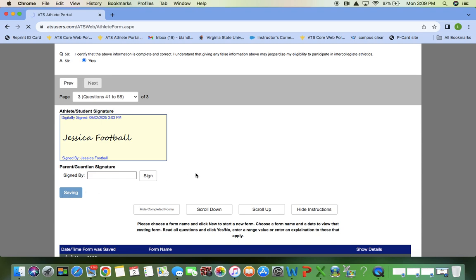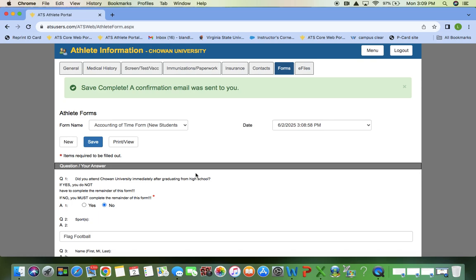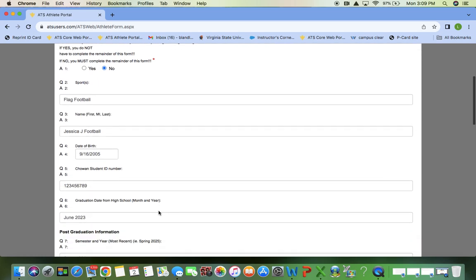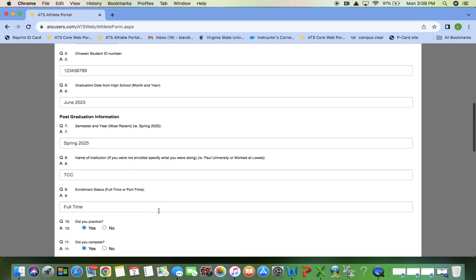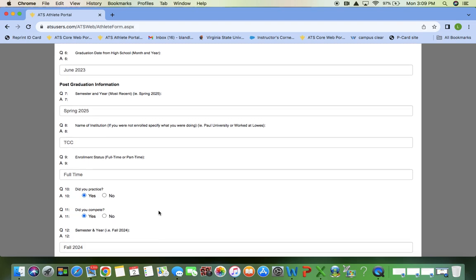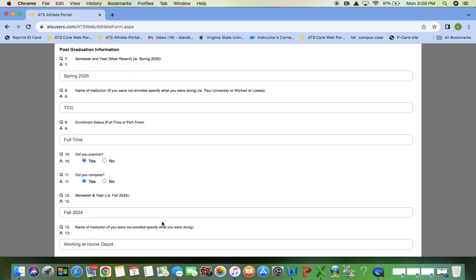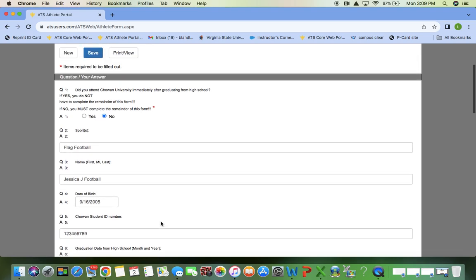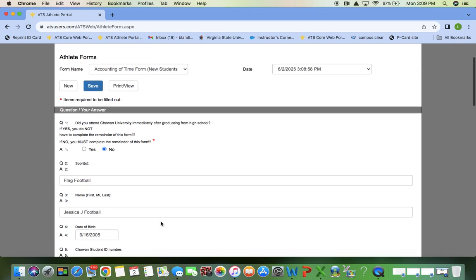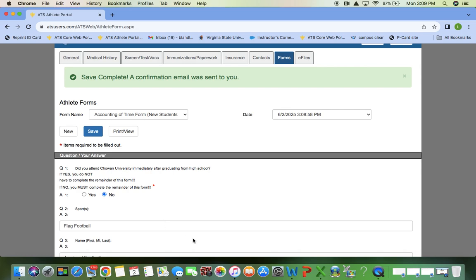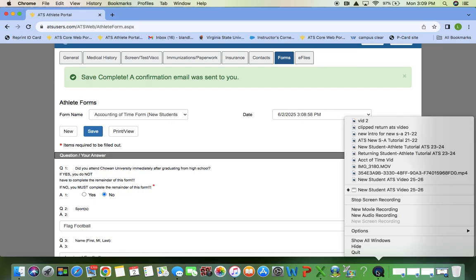That is how you would successfully complete the accounting of time form. Make sure you complete all requested information. We are starting backwards with spring of 2025 and going all the way back into the semester that directly followed our high school graduation, and answering the question at the end of the form regarding years of participation at previous institutions. If you have any questions with that, please reach out to the sports medicine staff. We will get you assistance.